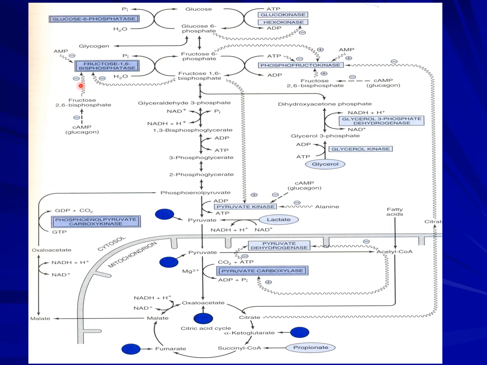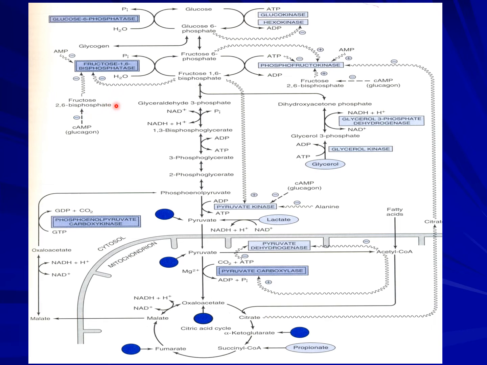Here you will see that fructose 1,6-bisphosphatase, which converts fructose 1,6-bisphosphate to fructose 6 to go on to form glucose, is inhibited by glucagon, and this inhibits this enzyme through the formation of fructose 2,6-bisphosphate.